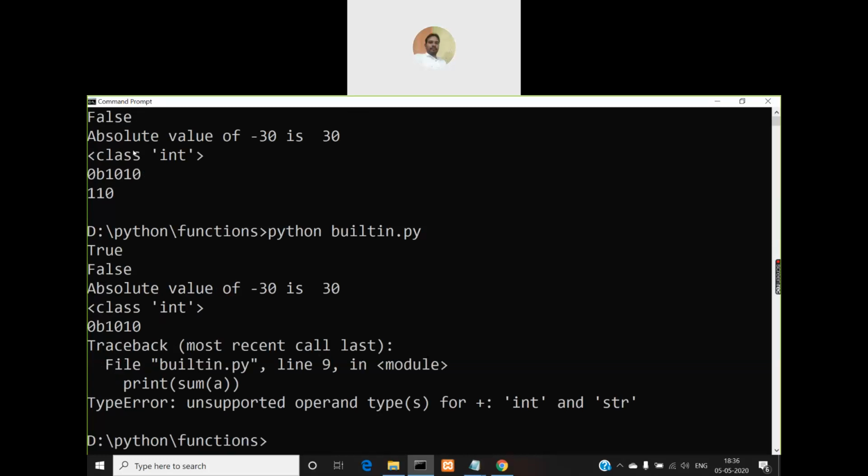Where did I make any mistake at line number 9?